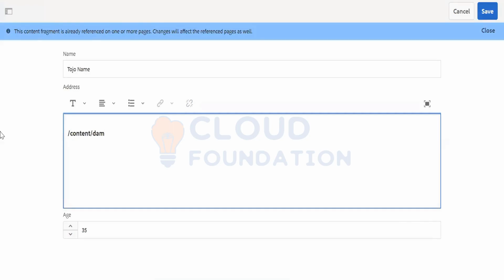You would have multiple divs or multiple tags. Of course, those cannot be exposed. The experience fragment will only look for the content fragment, take that and put it in the JSON. Yes, that's how it works. That's how it is exposed.